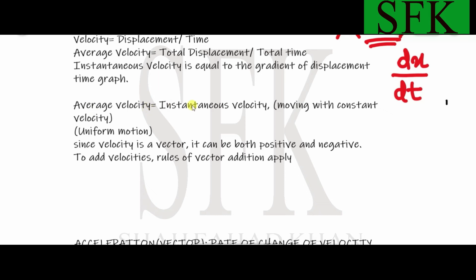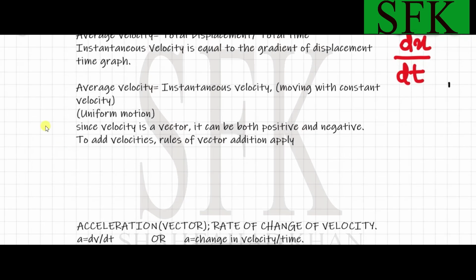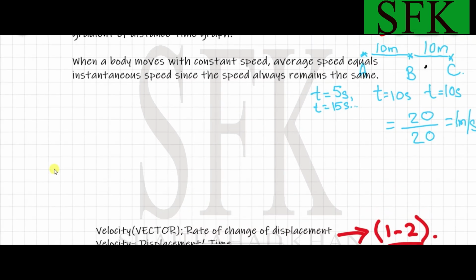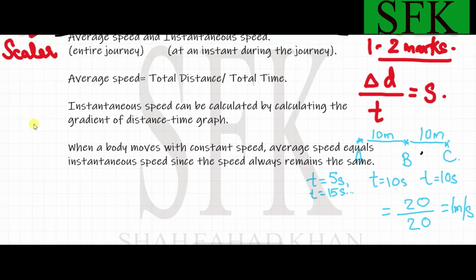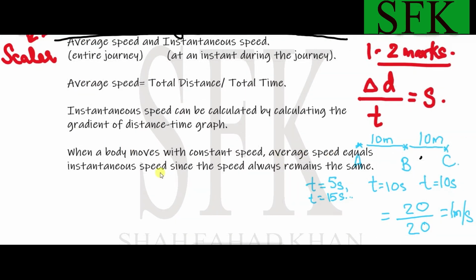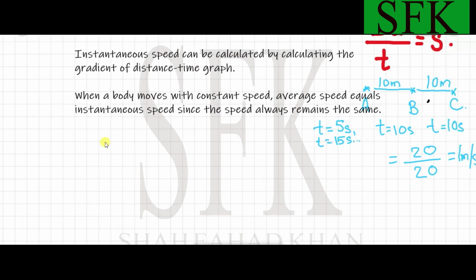Average velocity and instantaneous velocity, when they become equal, we say that the object is moving with constant velocity. Just like in the earlier case, when the instantaneous speed and average speed become equal, the body is said to be moving with constant speed.